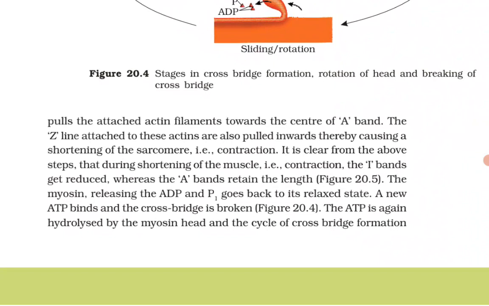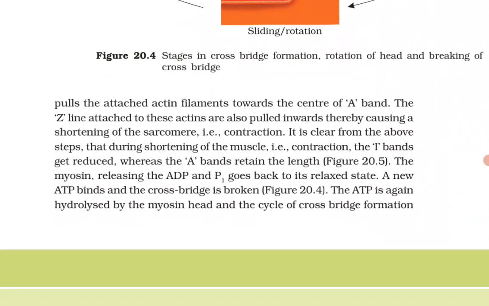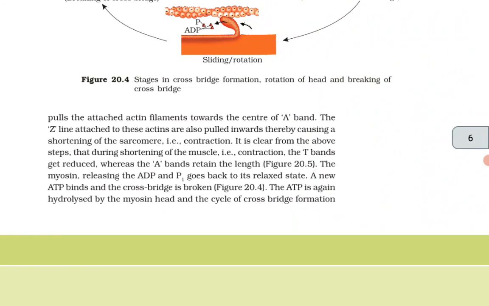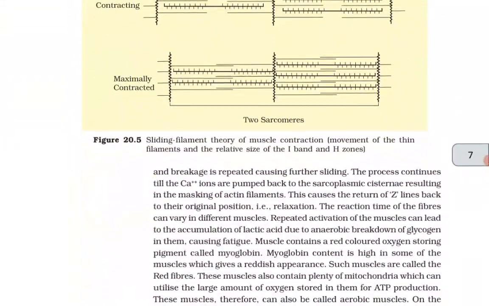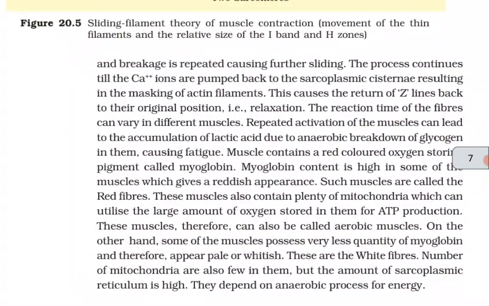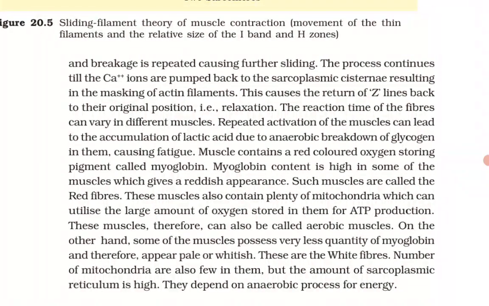The myosin, releasing the ADP and inorganic phosphate, goes back to its relaxed state. A new ATP binds and the cross bridge is broken. The ATP is again hydrolyzed by the myosin head and the cycle of cross bridge formation and breakage is repeated, causing further sliding. The process continues till the Ca2+ ions are pumped back to the sarcoplasmic cisternae, resulting in the masking of actin filaments. This causes the return of Z lines back to their original position, that is relaxation.